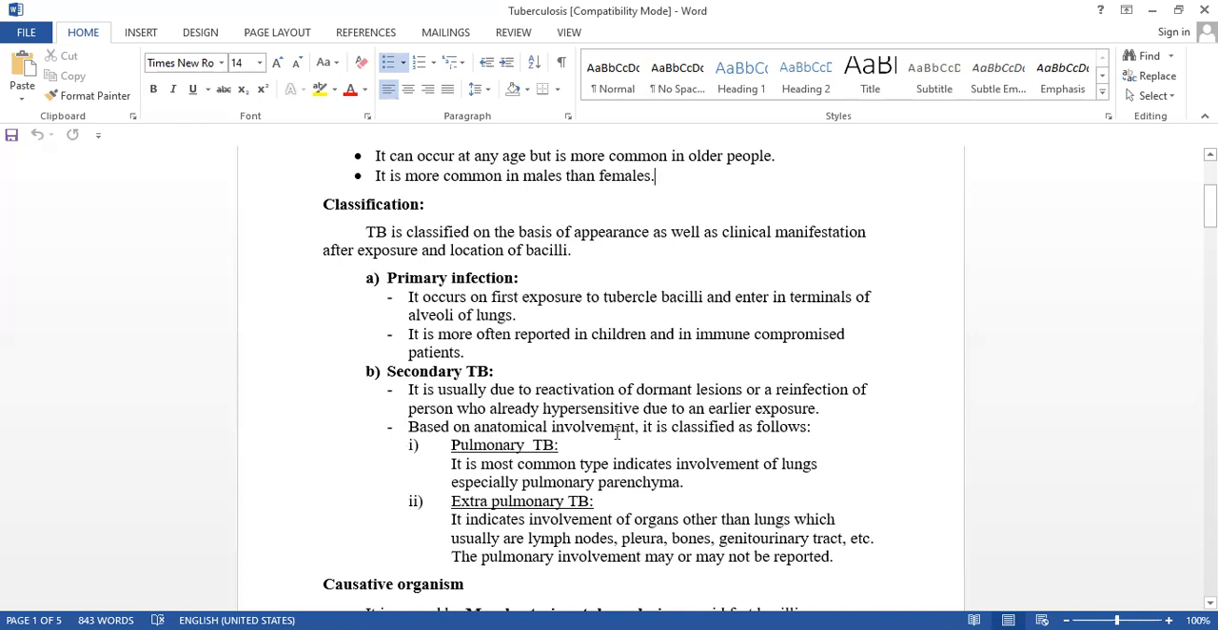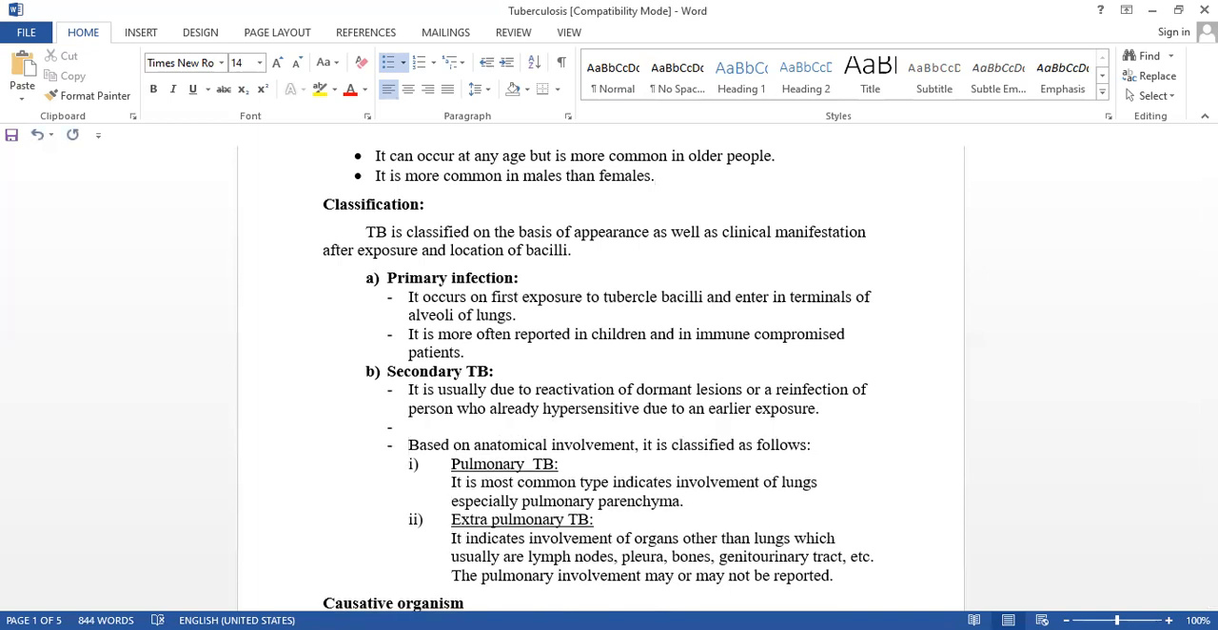Based on the anatomical involvement, it is again classified into pulmonary TB and extrapulmonary TB. How many types are we seeing now? Primary and secondary. Primary means first exposure, and secondary means second-time exposure, or otherwise reactivation of the dormant lesions. Now next, the second classification is based on the anatomical involvement.